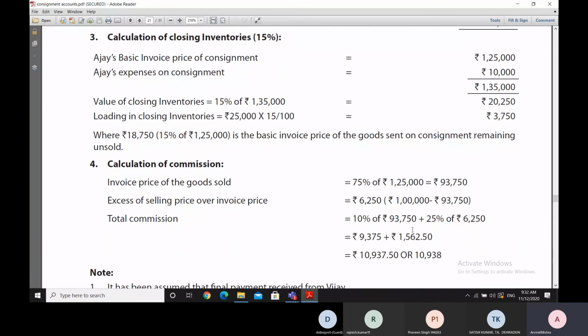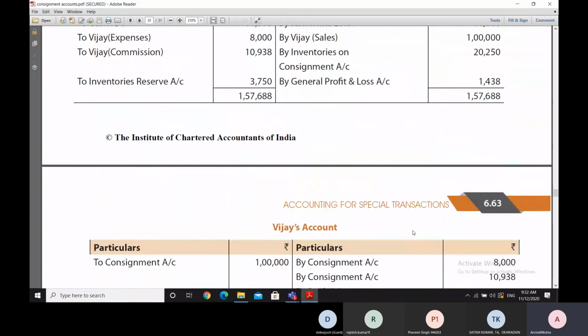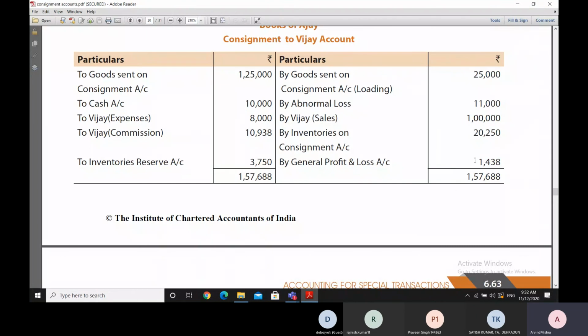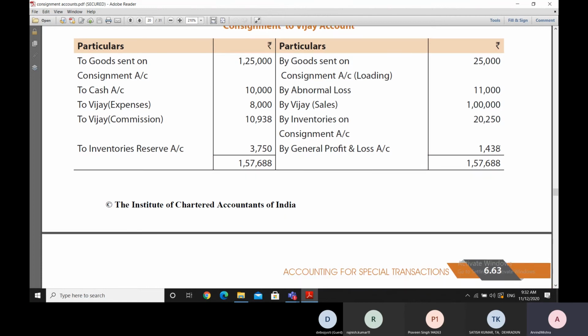So that is how it's been done, and therefore we have the general profit and loss account, which shows the difference between the sales side and the expenses side. The sales side is a little lesser than the expenses, so there is a loss happening here of 1,438 rupees.